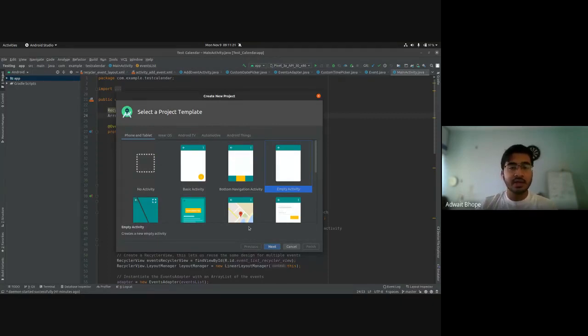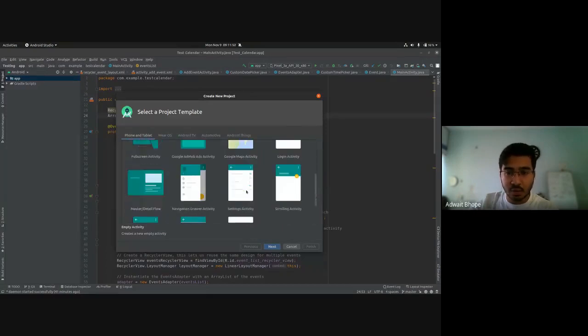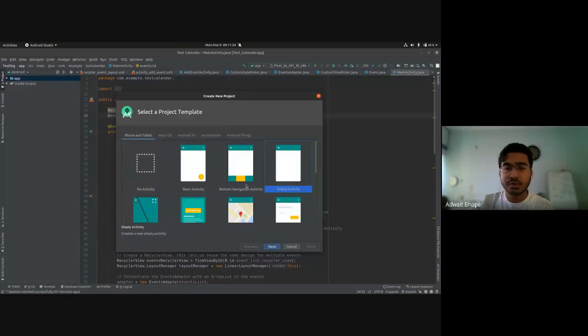And any app contains hundreds of different activities. You might not think that there are hundreds of different pages in an application, but when you start developing that application, you'll know activities just creep up at different places, small places. So there are hundreds of these usually in a regular sized application, and each basically represents a page. And right now, when we are creating a project, it will ask you what kind of activity you want as your first one. So these are just templates.